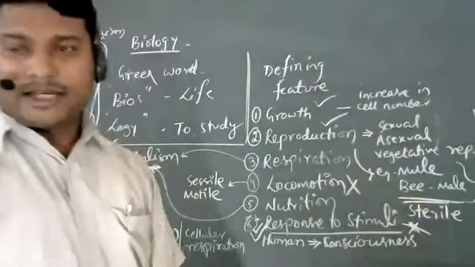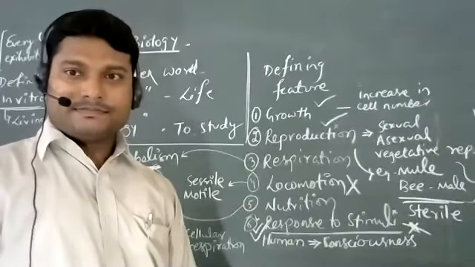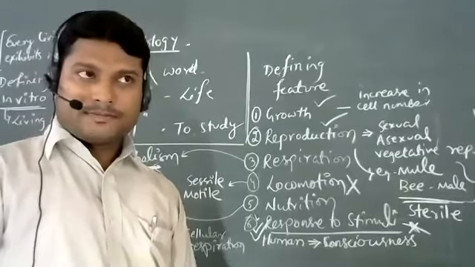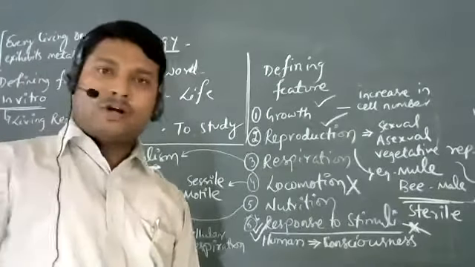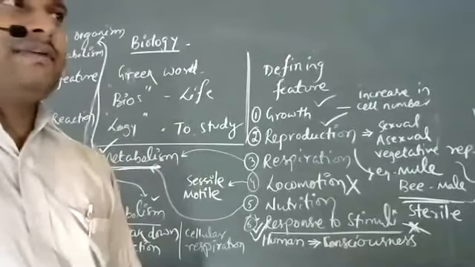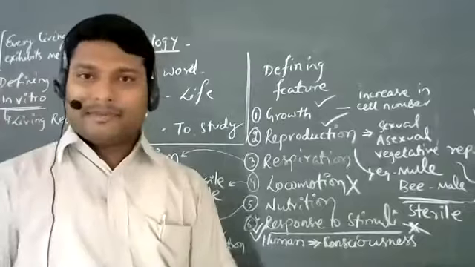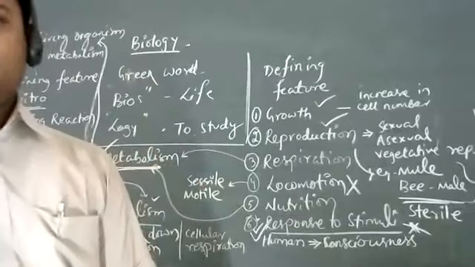Sir, is death and lifespan a defining feature? Lifespan will not be a defining feature. Something that is able to grow for, let's say, even a few minutes or a few days is living. Bacteria live for 20 minutes. They are living, there's no problem in that.